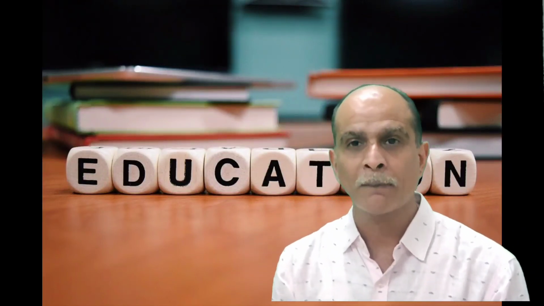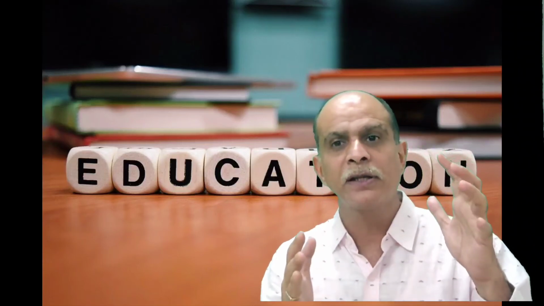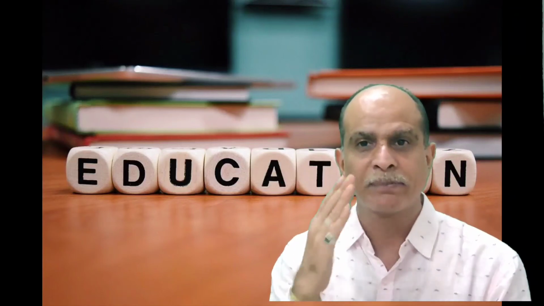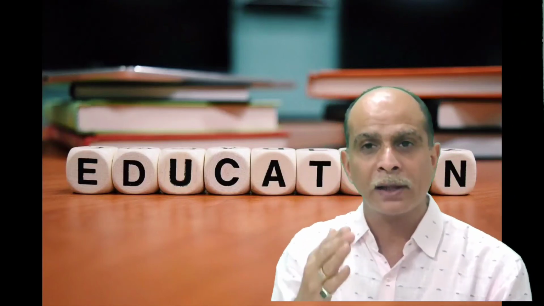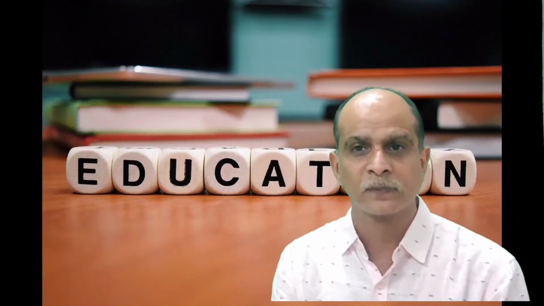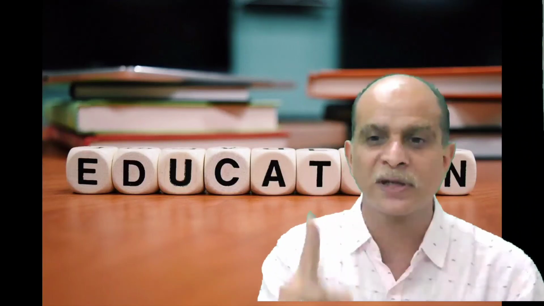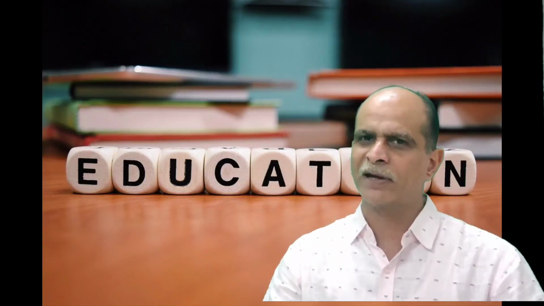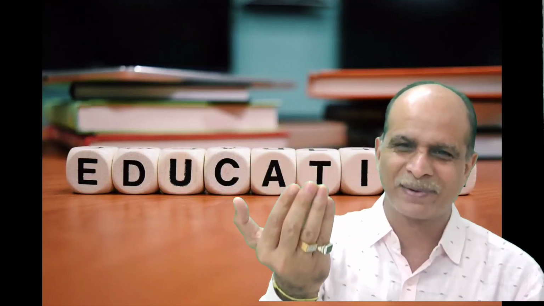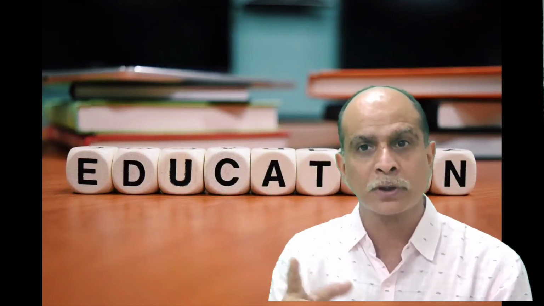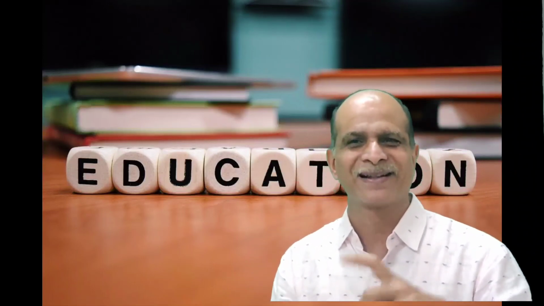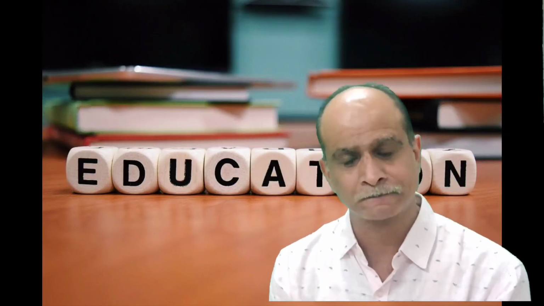Well, my friends, in this chapter, only these 5 concepts are there. First one, the definition of probability, P(A) = r by n. Then the impossible event, and the probability of an impossible event is 0. Certain event, the probability of a certain event is 1. The experiment of statistics is known as a random experiment. You know why it is known as a random experiment? Because the total outcomes are known to you, but the exact outcome cannot be predicted by any person, and that's why it is known as a random experiment.